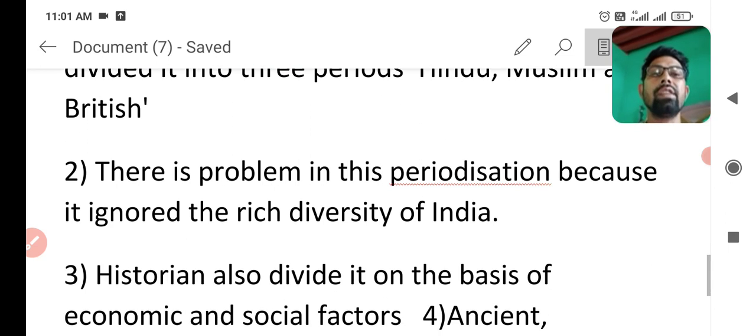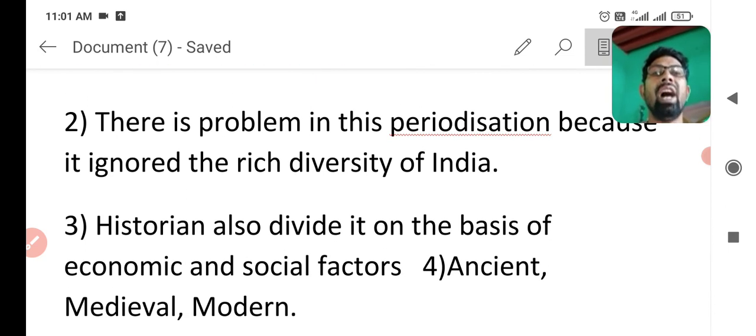The next is that historians also divided history on the basis of economic and social factors. With the help of this second method, they divide Indian history into ancient, medieval and modern.